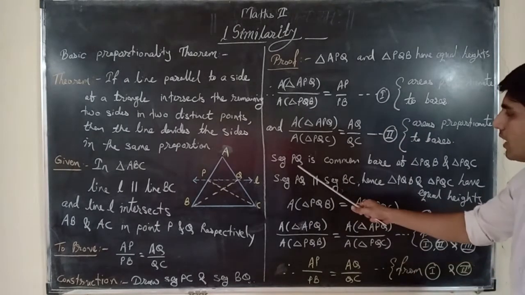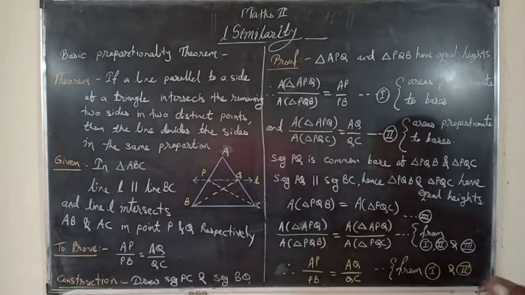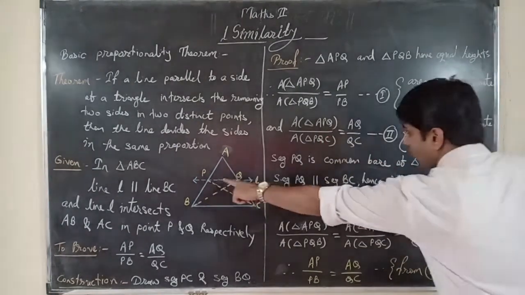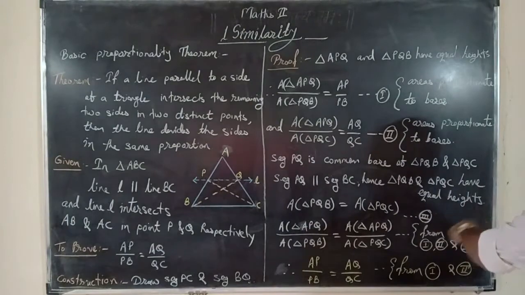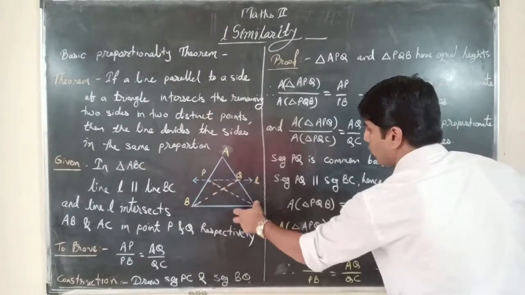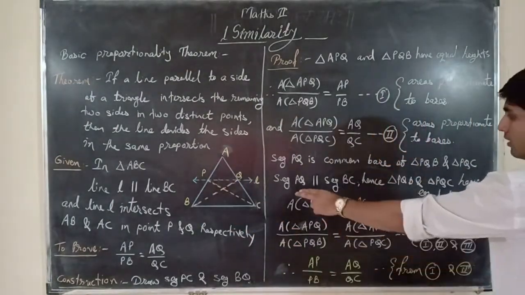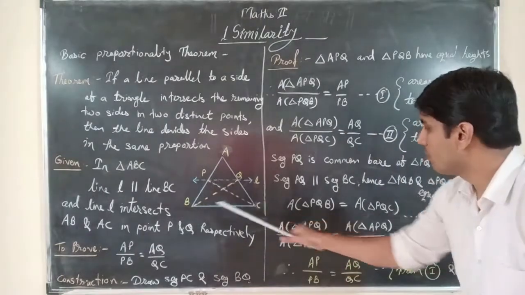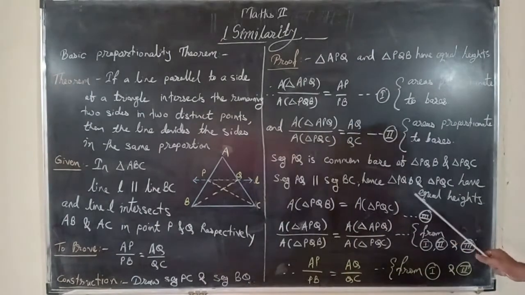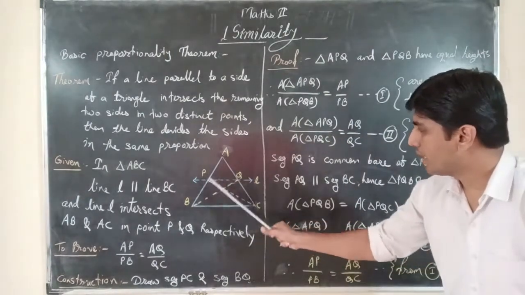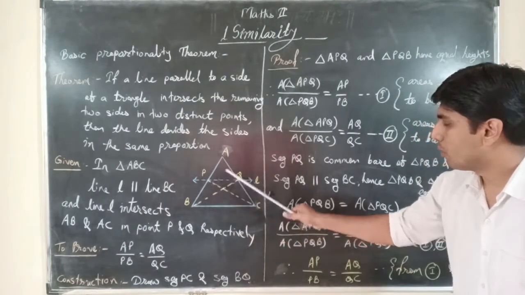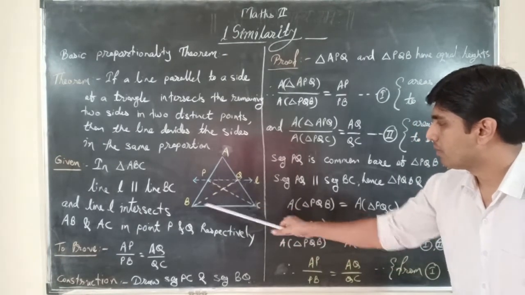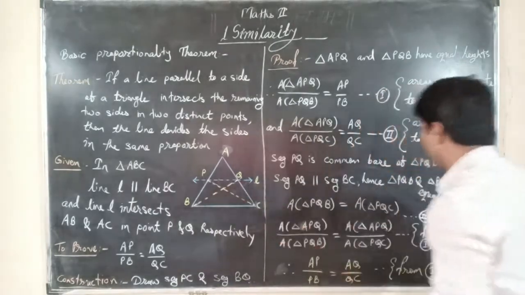Again the reason will be areas are proportionate to bases. Now segment PQ is a common base of triangle PQB and triangle PQC. Segment PQ is parallel to BC. Hence, PQB and PQC have equal height. These both triangles are having equal height because these lines are parallel to each other.